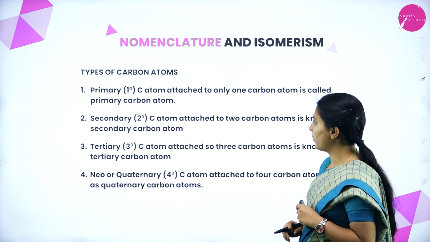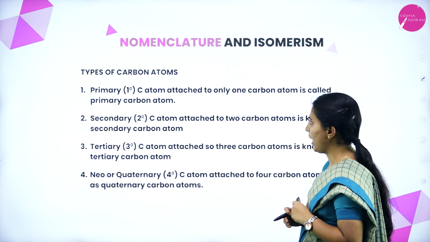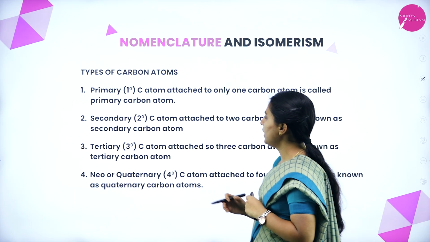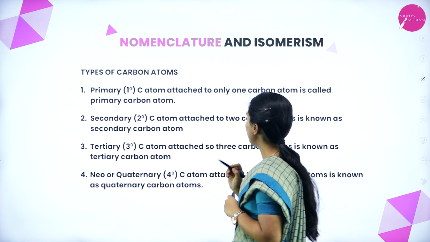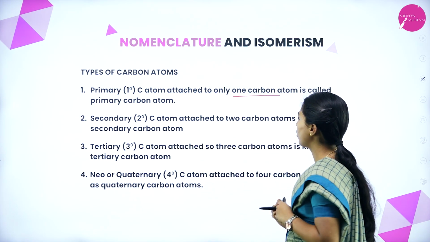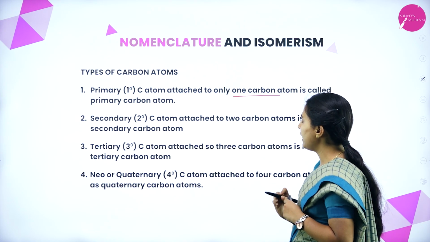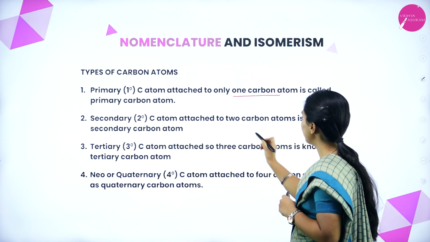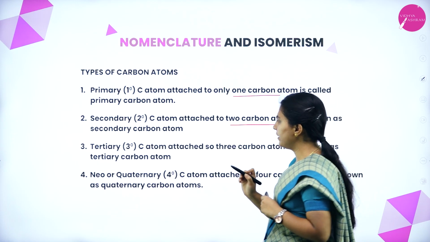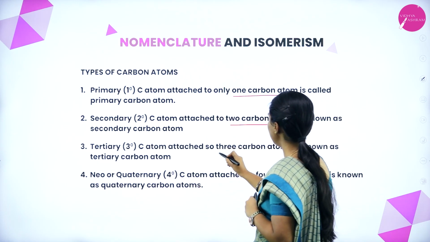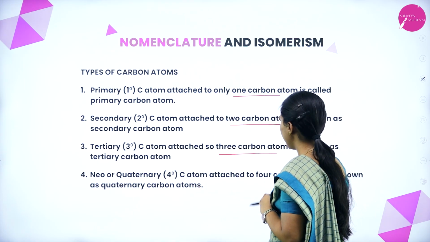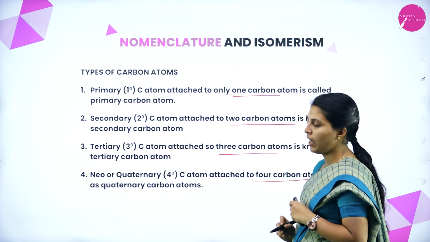Next one, types of carbon atoms. Primary: a carbon atom attached to only one carbon atom is called a primary carbon atom. Secondary: a carbon atom attached to two carbon atoms. Tertiary: a carbon atom attached to 3 carbons. And quaternary: a carbon atom attached to 4 carbons.